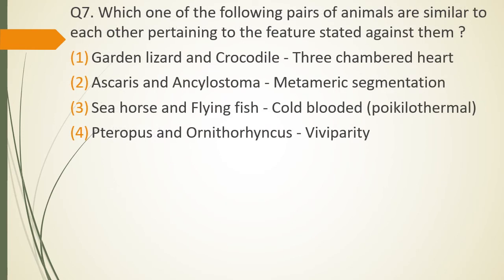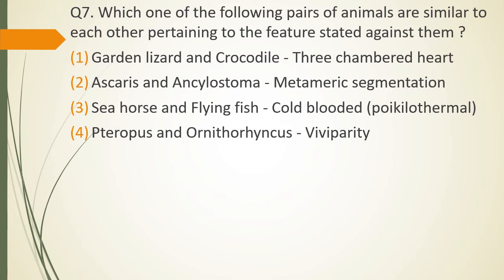Question number 7. Which one of the following pairs of animals are similar to each other pertaining to the features stated against them? Garden lizard, crocodile: three-chambered heart. Ascaris and cyclostome: metameric segmentation. Seahorse, flying fish: cold-blooded.